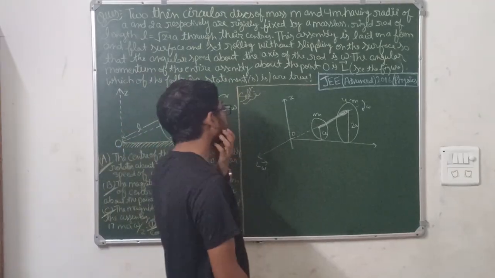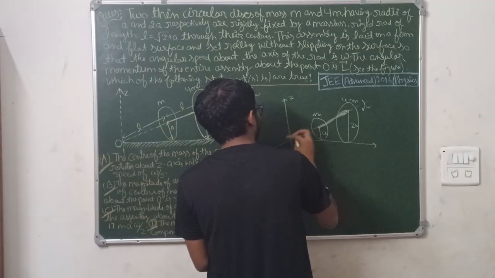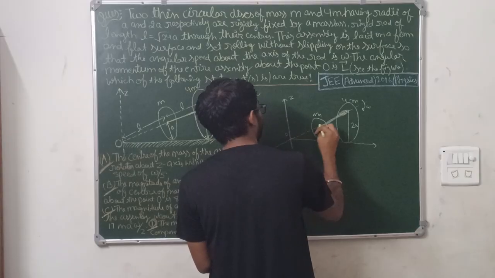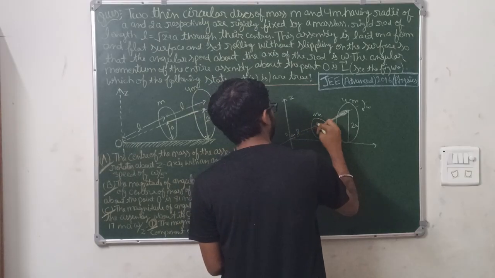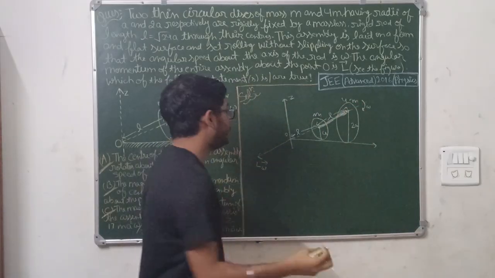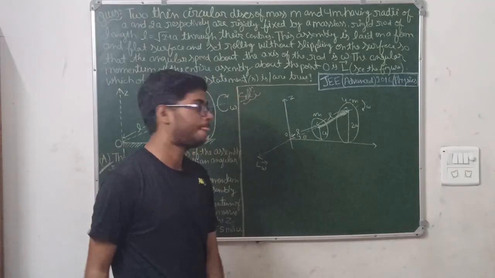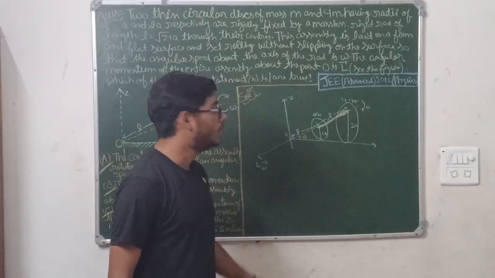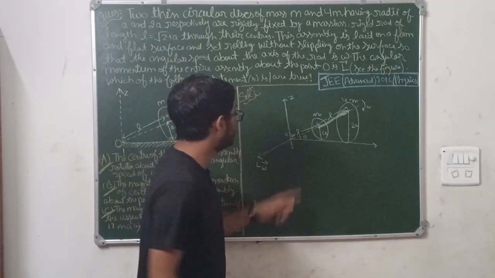Clear? Now see, the length from this point O to this point is L, as the length of the rod is L. Now if you see this small triangle, assuming this angle to be theta, let me redraw this.